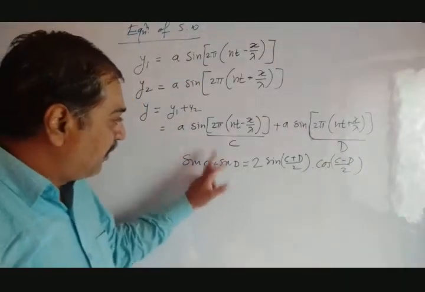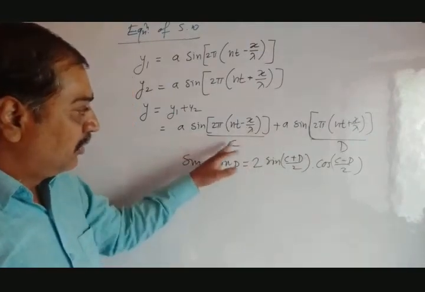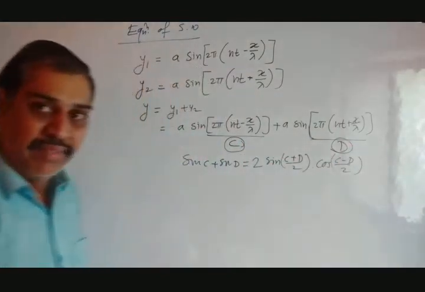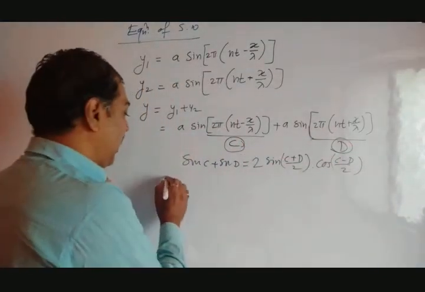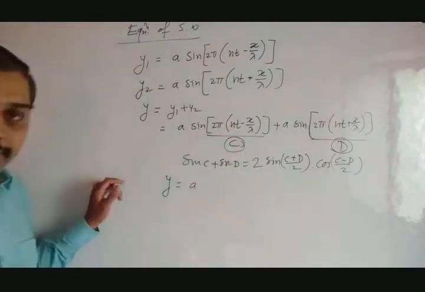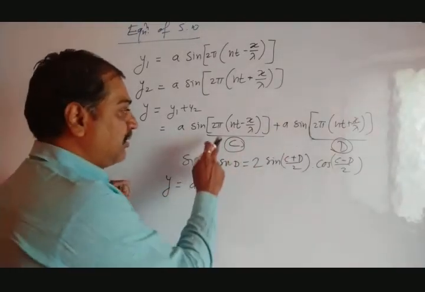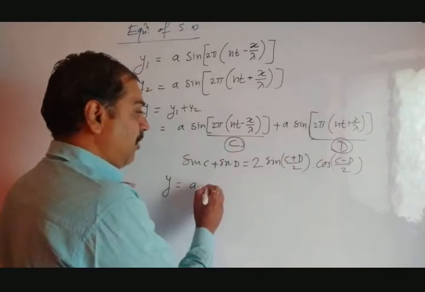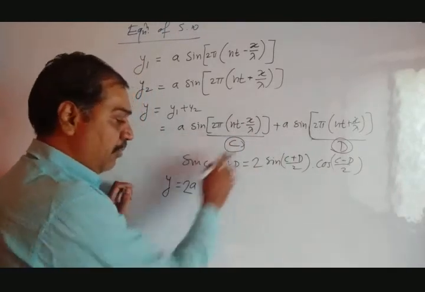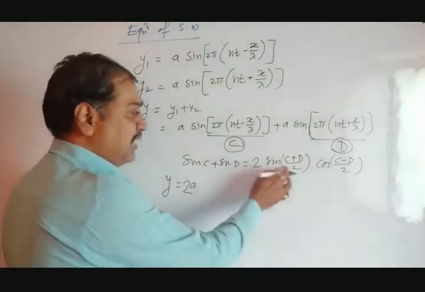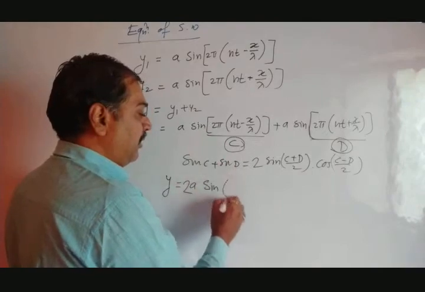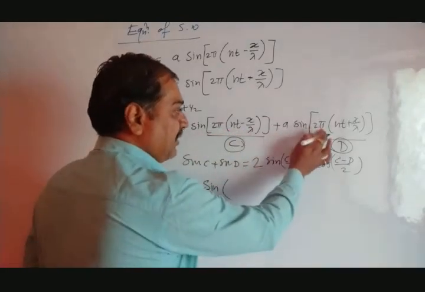So sine c plus d is this. Now here we assume this as c, we assume this as d term. Now apply the formula. You can write y equal to, a is common here and here, take it outside. Sine c plus d, so it is twice a. This 2 comes here, a is common, twice a. Sine of c plus d, this plus this.